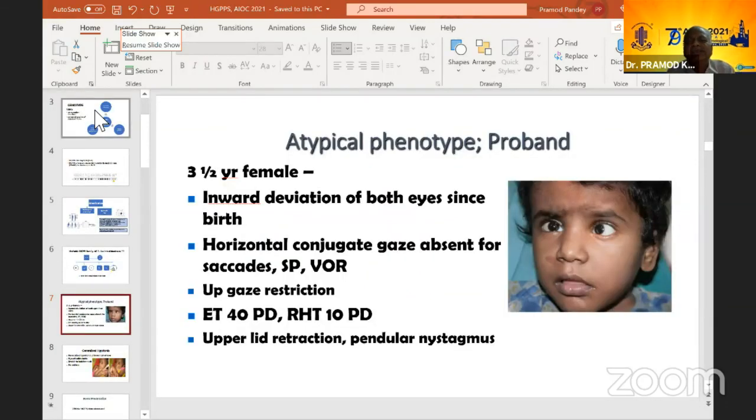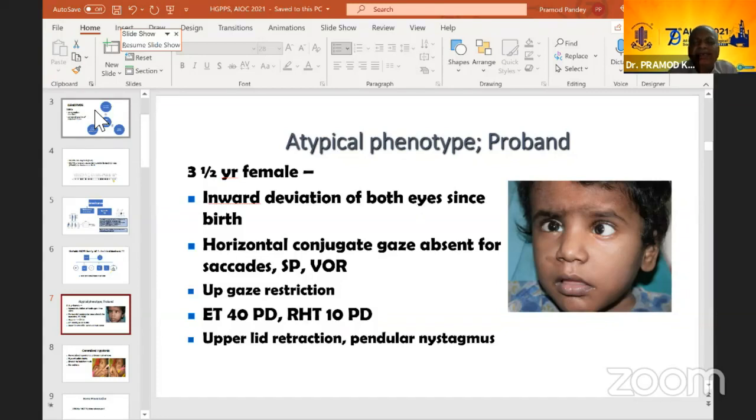Now you look at this 3-year-old; somehow this panel is coming and you can't see the picture. This is a 3-year-old female child, as I said, they're all females. There's inward deviation of both the eyes since birth. Horizontal conjugate gaze is absent for saccade, smooth pursuit, and vestibulo-ocular. There is up gaze restriction also in this patient, and there is convergence in up gaze, which I said doesn't happen in HGPPS. There is an esotropia, and there is right hypertropia of about 10 PD, and upper lid retraction and pendular nystagmus, which is commonly seen in these cases.